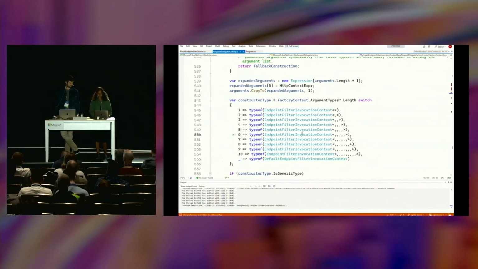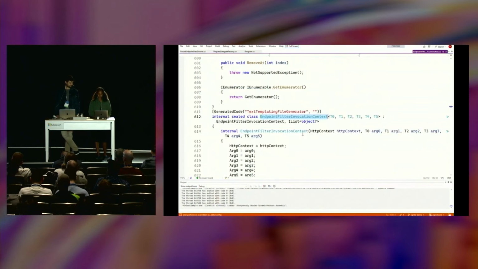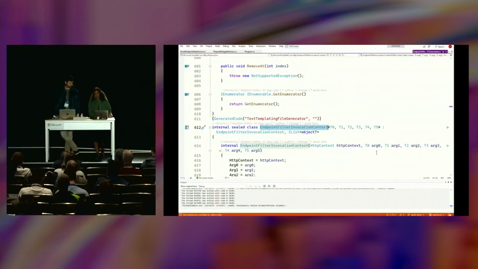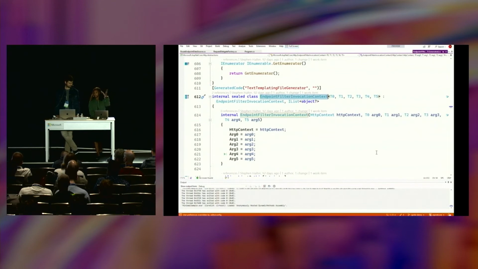And how they work under the hood, if we pop into one of them here, you'll see that they take a generic that represents the type of each of the parameters that are in your handler, and these are stored as properties, so you avoid the list allocation of the list arguments object, since each value is a property on that invocation context class. And then you'll notice you also avoid the boxing when you have to actually instantiate them.